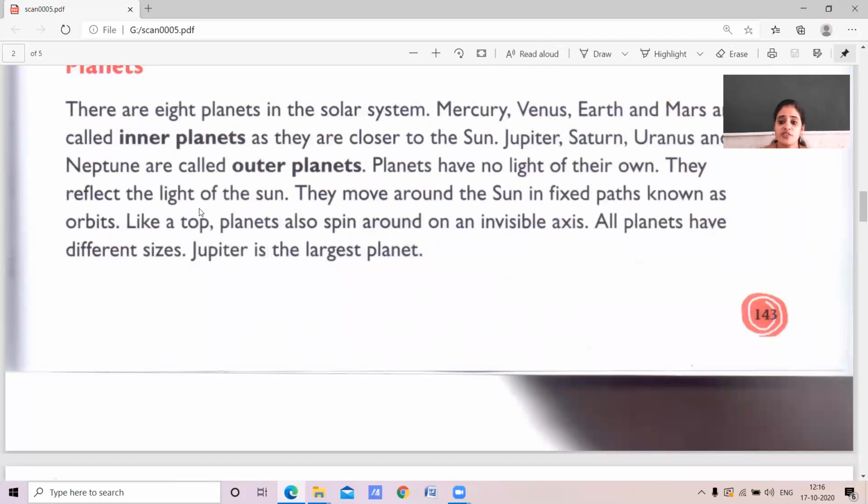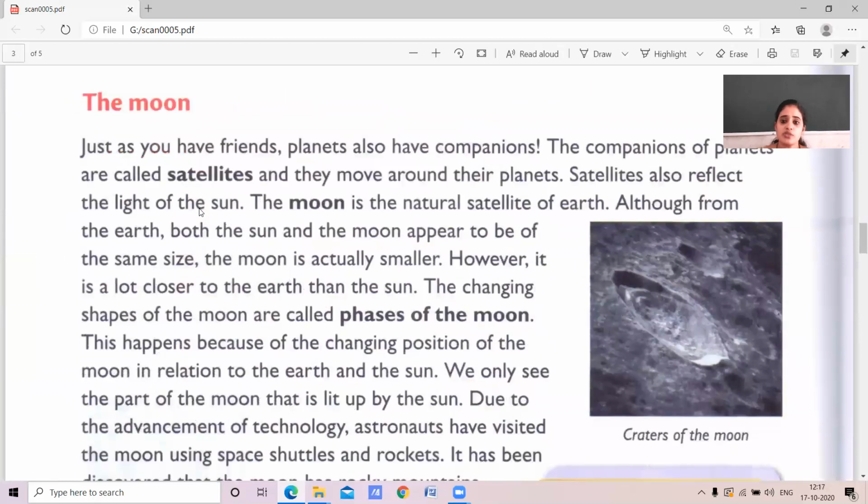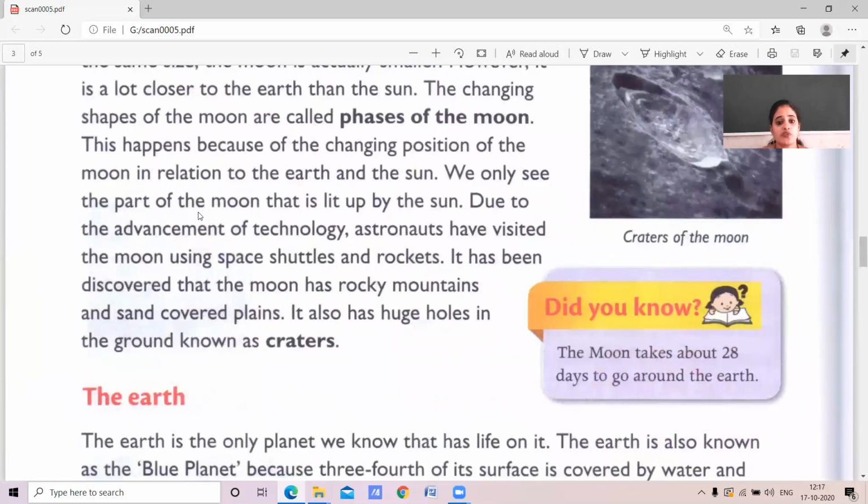They move in a fixed path known as orbits. And the moon is a natural satellite of the earth. It is near to the earth compared to the sun. It has a changing shape called the phases of the moon, where we can see the change in the shape of the moon at different times.